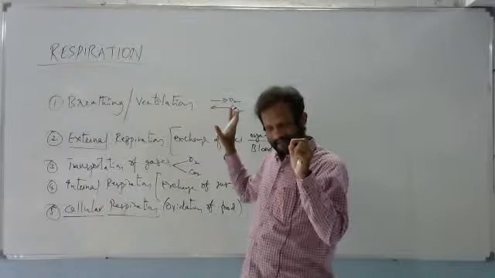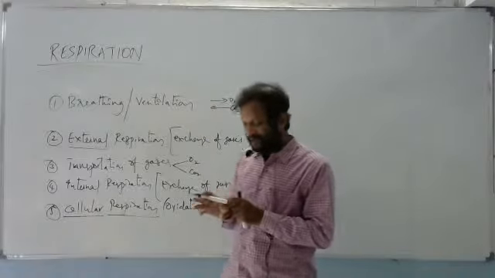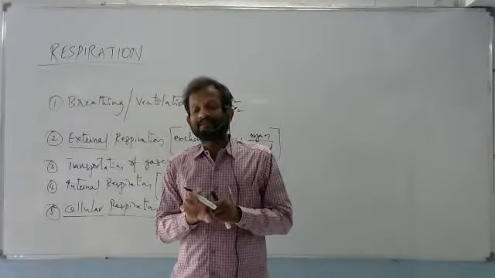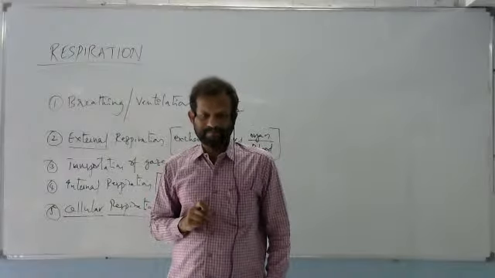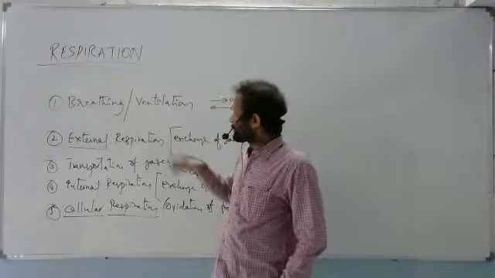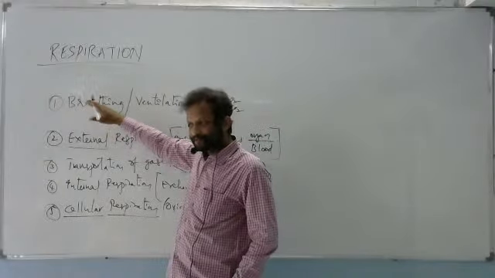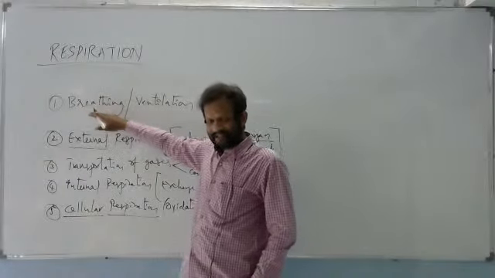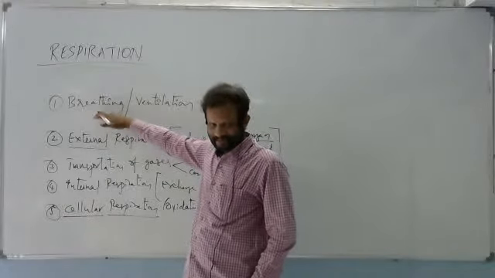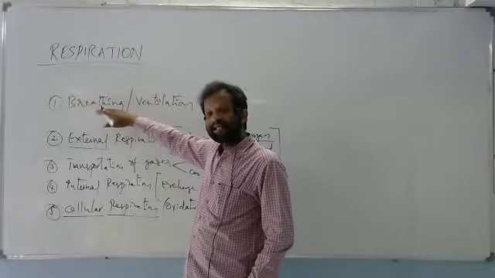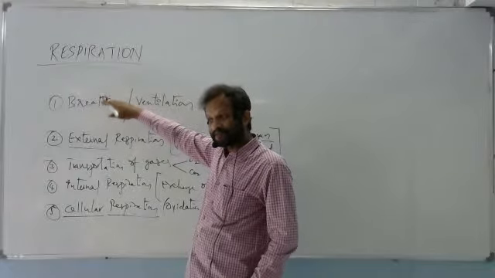Okay? One thing I will repeat again. In the respiration process in our body, the first phase is breathing. In this breathing, we take the atmospheric air up to the lungs and we eliminate the CO2 from the lungs to the external condition.